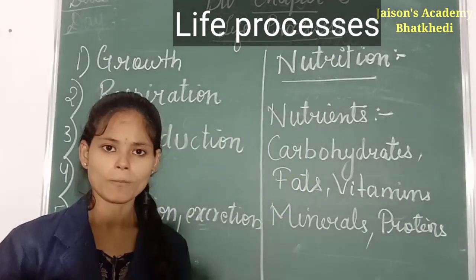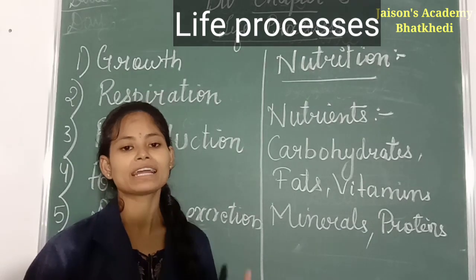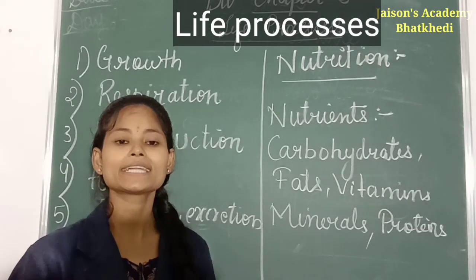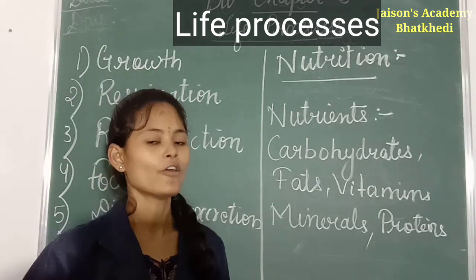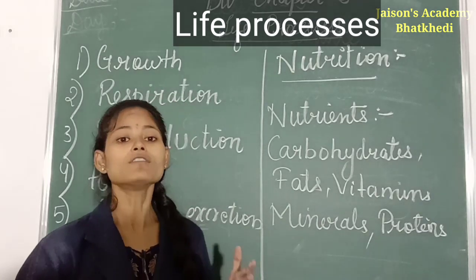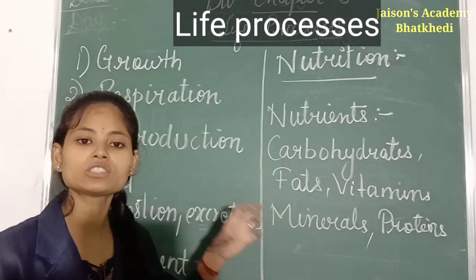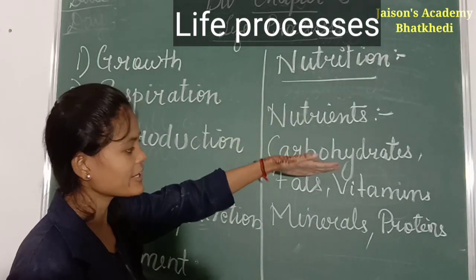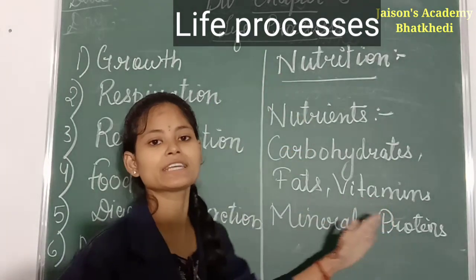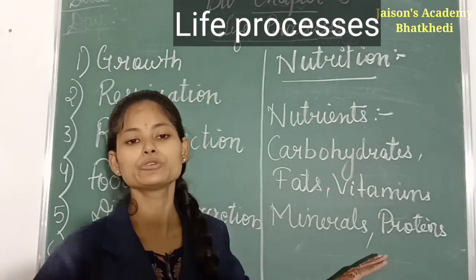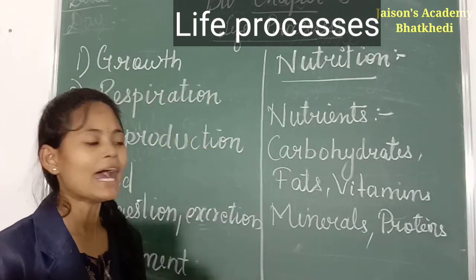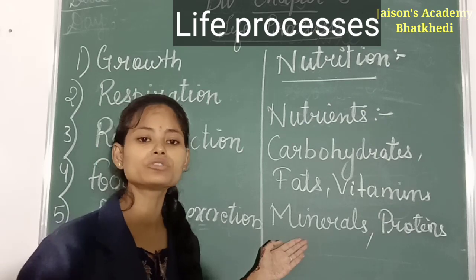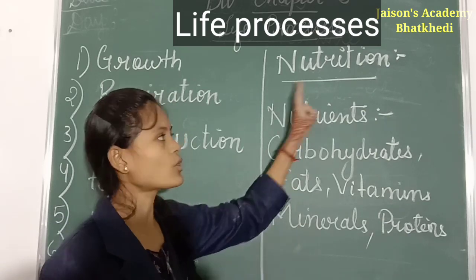We are eating a variety of food daily. The taste is only limited to our tongue. What does our body require? Our body requires the nutrients which are present in the food. These nutrients are carbohydrates, fats, vitamins, minerals and proteins. These are basic nutrients required by our body, and the process of taking these nutrients into our body is called nutrition.